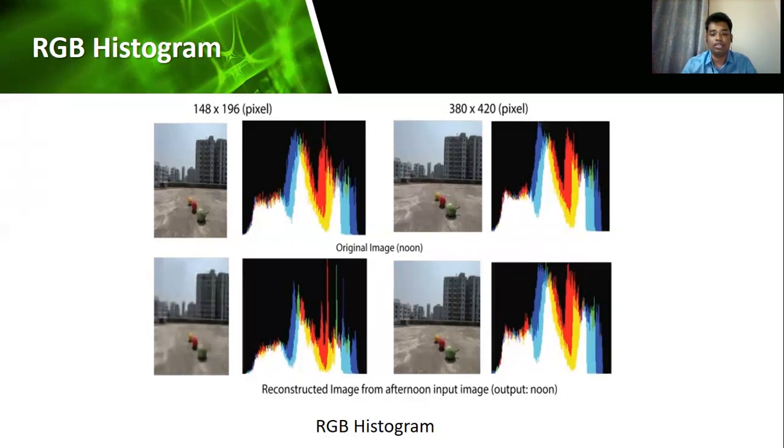And on the right we can see for the 380 by 420 pixels that the original image is closer to the reconstructed image, and the color histograms are also quite accurate and closer than the 148 by 196 pixel ratio. This represents the fact that our model works for better images and provides better accuracy for a higher pixel ratio, provided we have an upgraded hardware system.